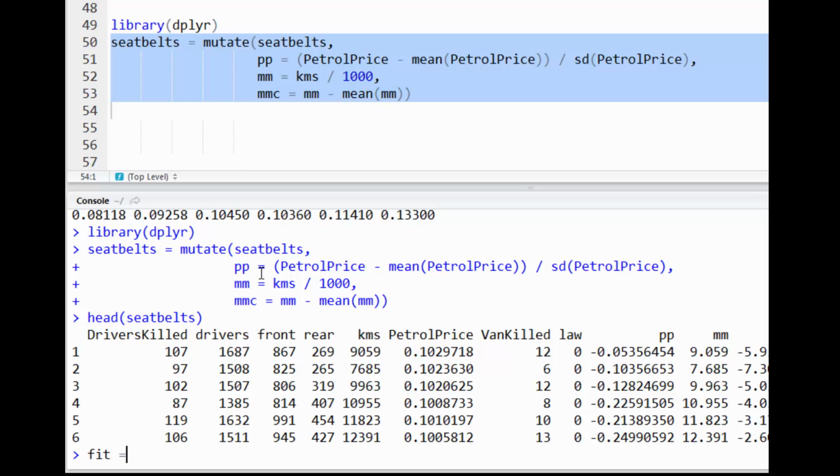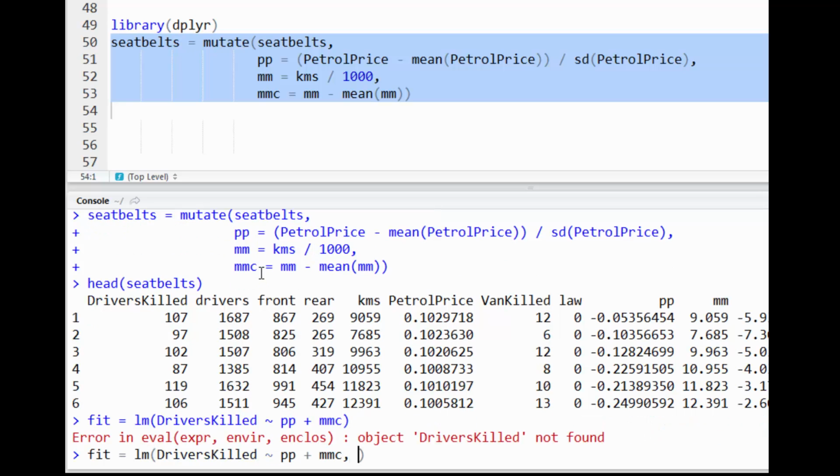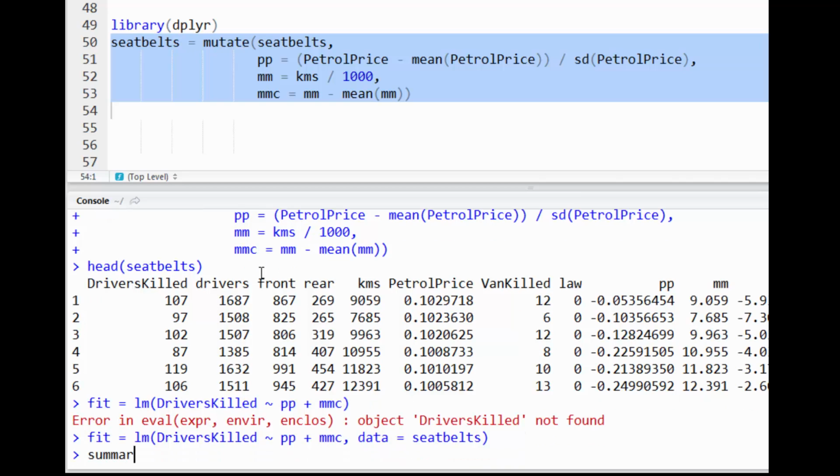Now let's try fitting our linear model where drivers killed is the outcome, and we want our centered and rescaled petrol price, normalized petrol price, as a predictor, and we want the centered 1,000-kilometer unit measure of distance in there as well. I forgot to tell it to look at my data frame seatbelts. Okay, summary of fit.